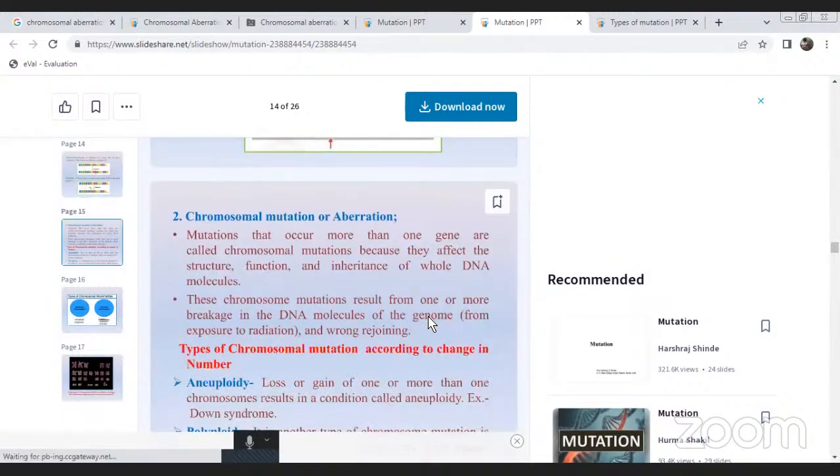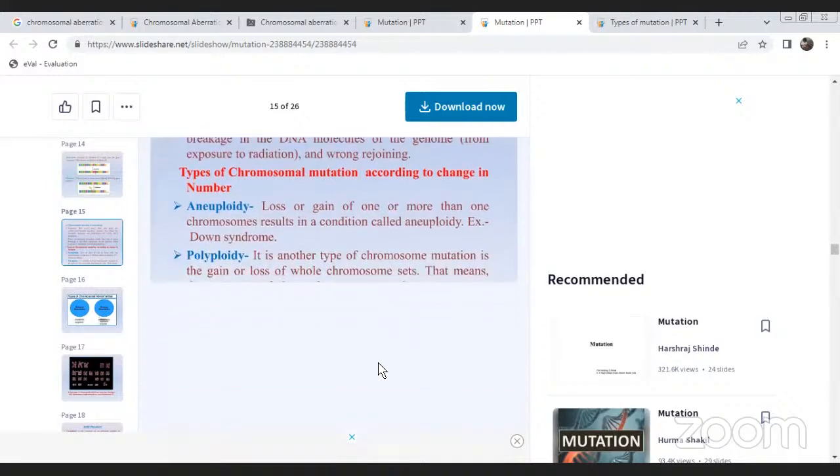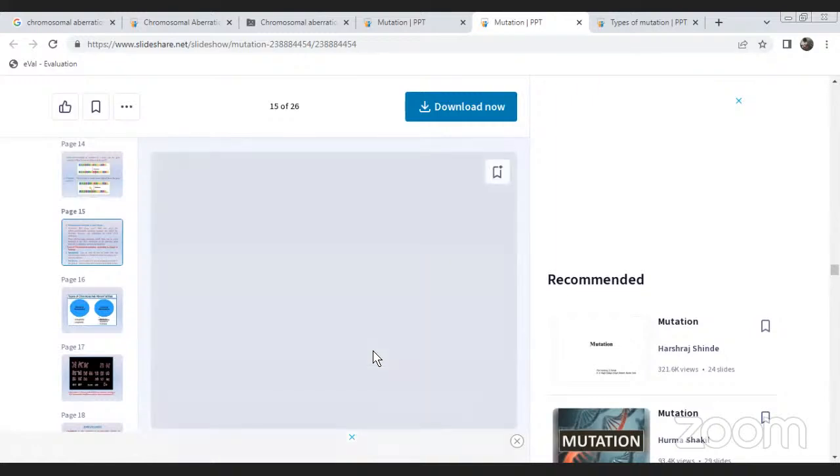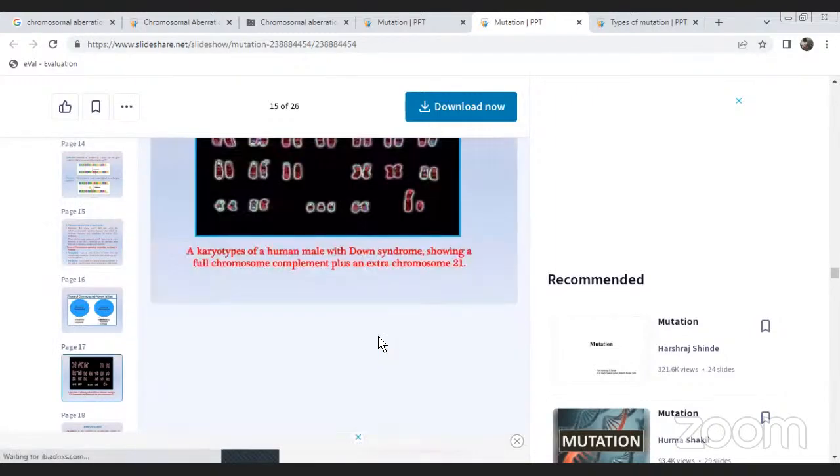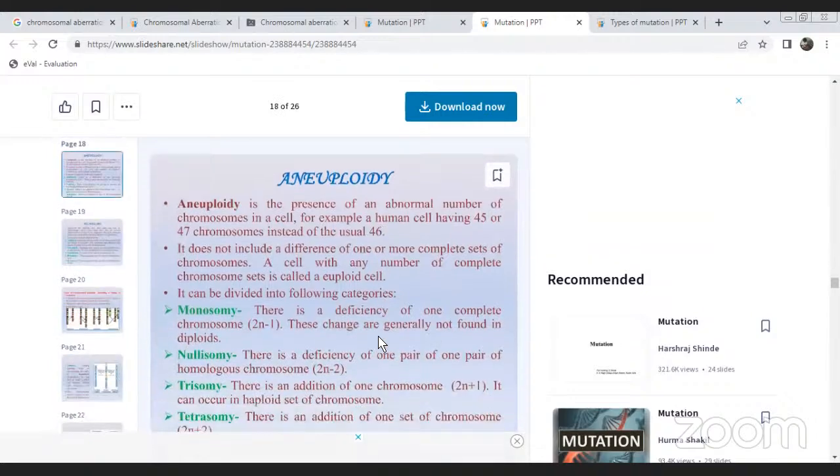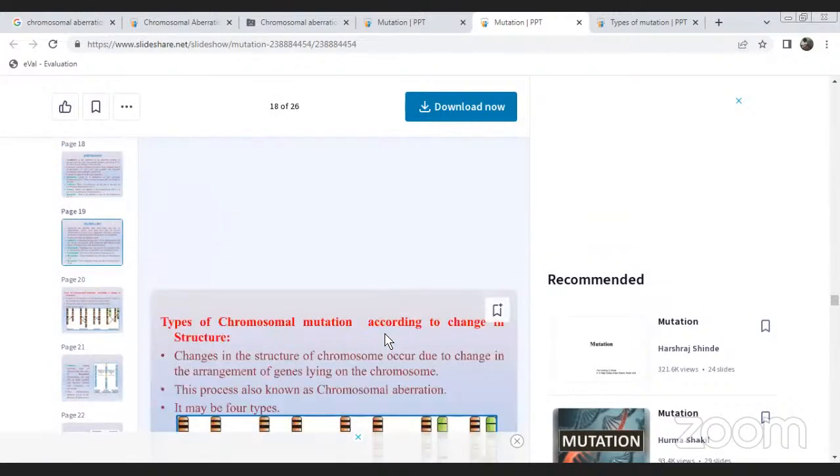Chromosome mutation and aberration. A mutation that occurs in more than one gene is called a chromosome mutation, because it affects the structure, function, and inheritance of the whole DNA molecules. These chromosome mutations result from one or more breaks in the DNA molecules of the genome, from exposure to radiation and wrong rejoining. Types of chromosome mutation according to the change in number: aneuploidy and polyploidy, which we discussed in the last class, in previous slides.